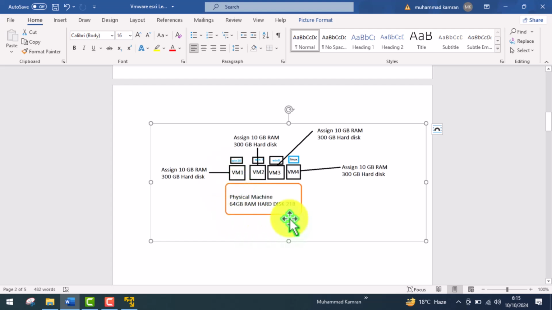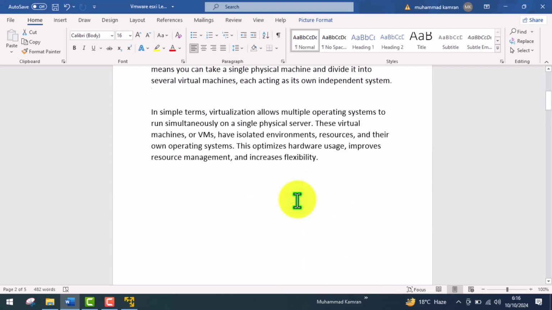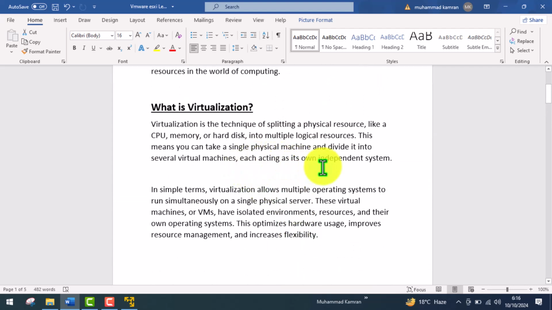With the help of it, we can create more than one operating system on a single physical machine. We call each one a VM. This is VM1, VM2, VM3, and VM4. We assign 10 GB RAM and 300 GB hard disk to VM1, and the same to the other VMs. So each machine acts as its own independent system.